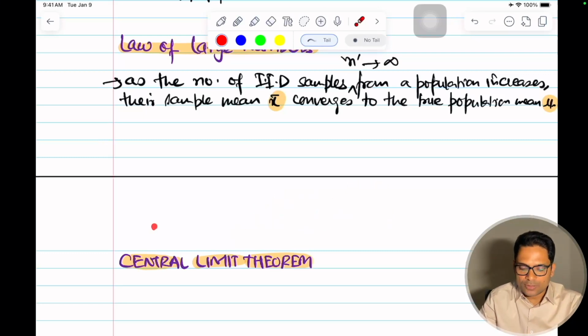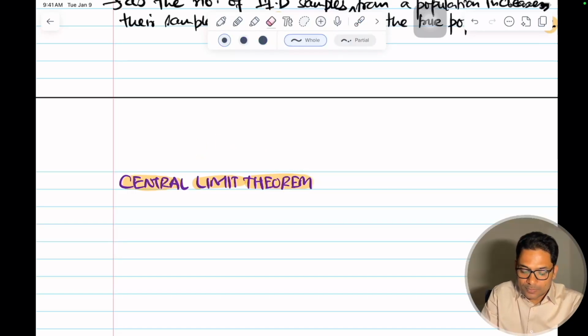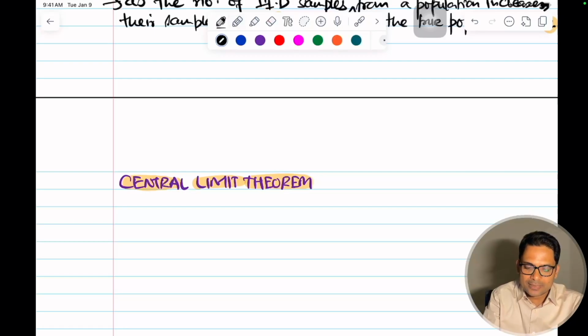As n increases, I collect multiple samples.